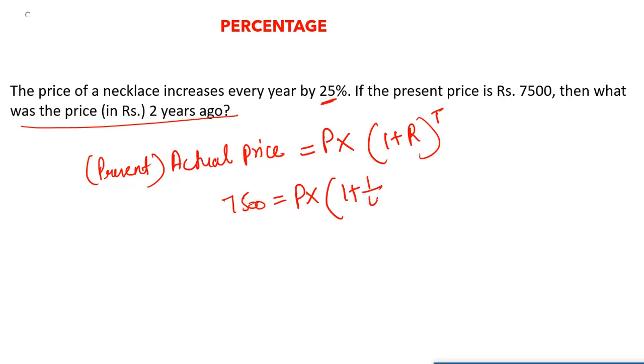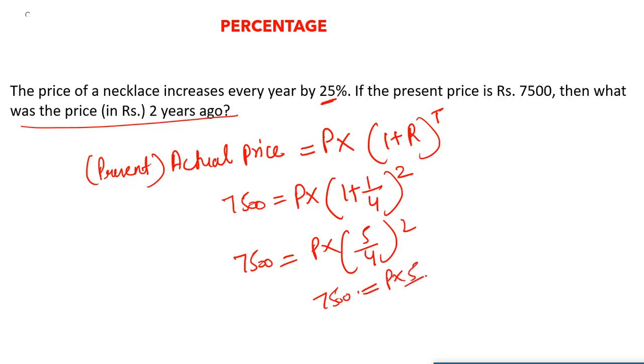25% can be written as 1 by 4. And T is time, so time they are saying 2 years. So let's solve this one. 7500 equal to P into 5 by 4 squared. Further, P into 5 by 4, 5 by 4. 5 5s are 25, 25 3s are 75, that got cancelled, and 4 4s are 16, 3 16s are 48. So P is going to be 4800.